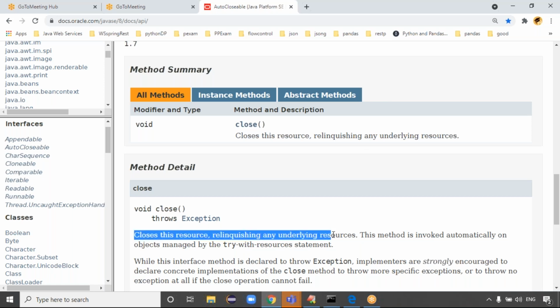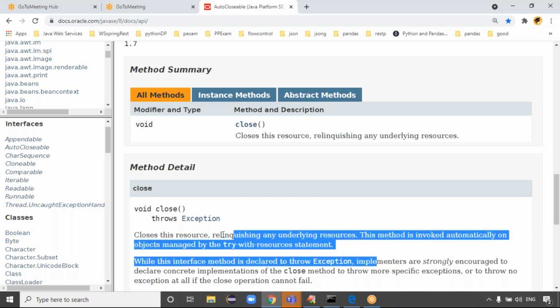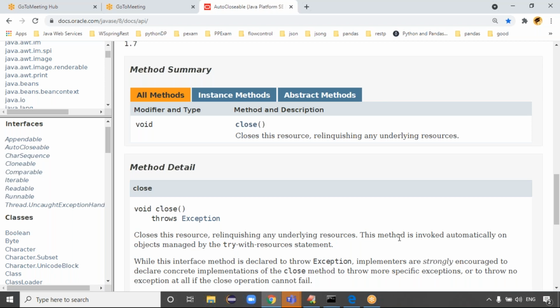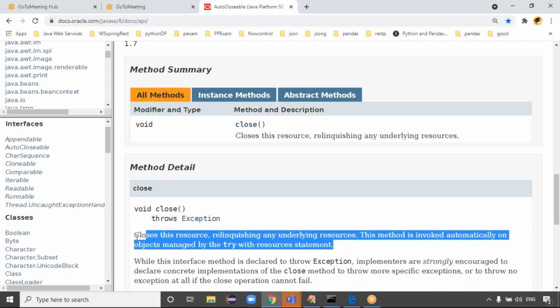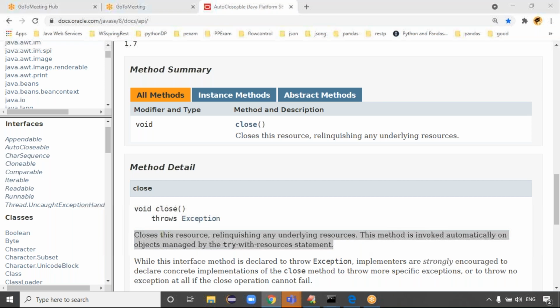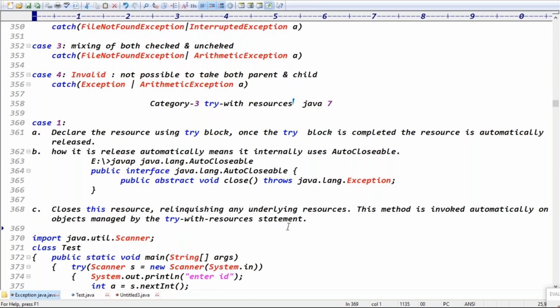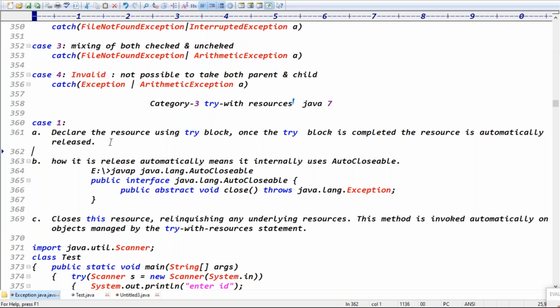Close these resources. This method is invoked automatically on an object managed by the try-with-resources statement, right? That object is managed by the try-with-resources statement. Guys, you got the clarity about these three points, right? Declare the resource using the try block, guys. Once the try block is completed, the resource is automatically released. That is the first one.